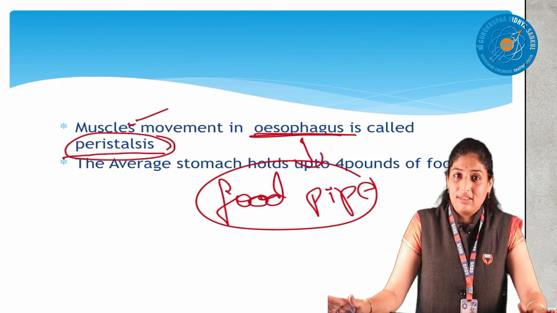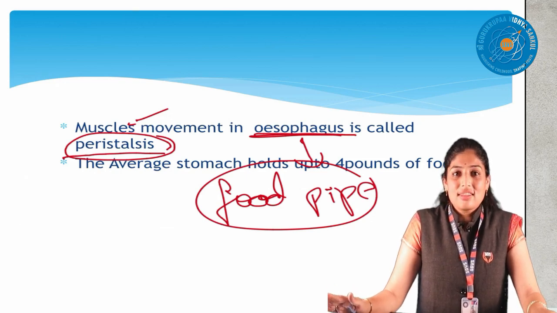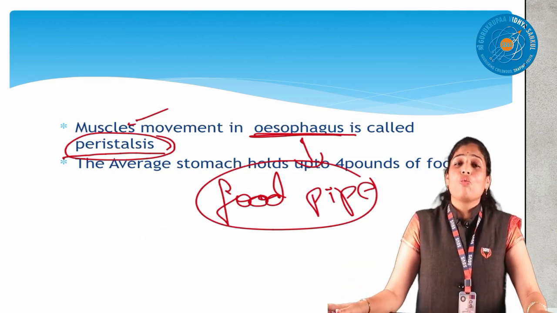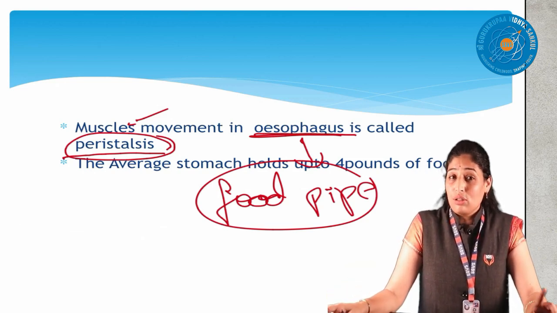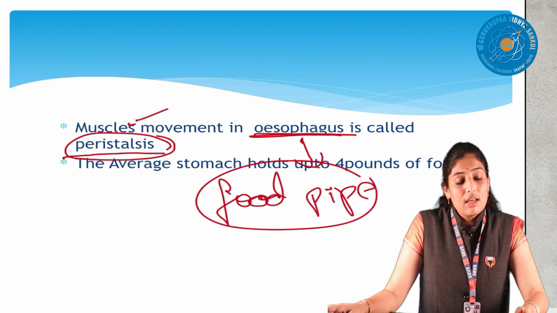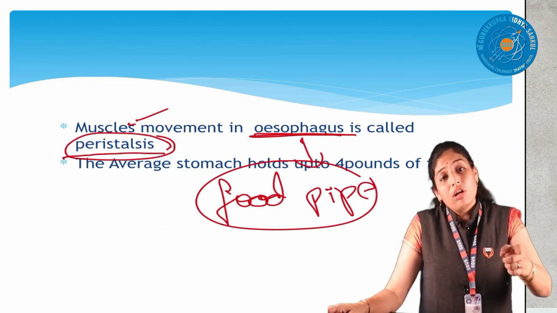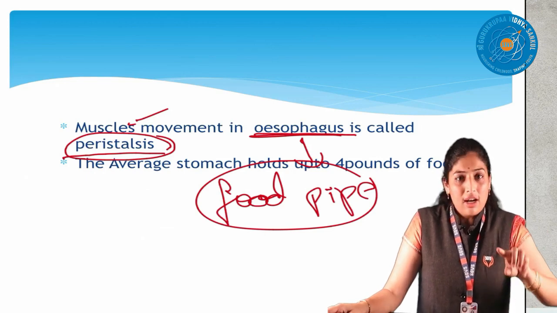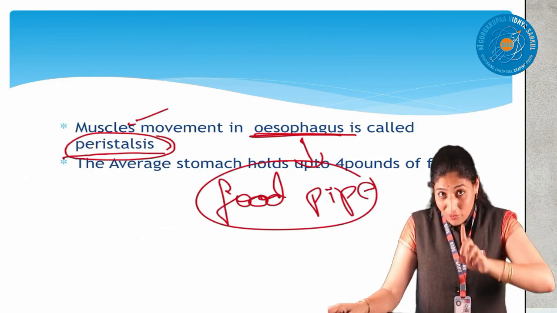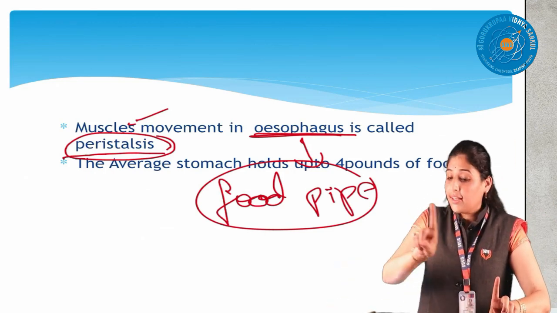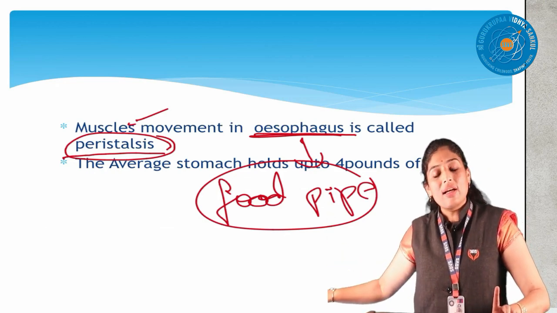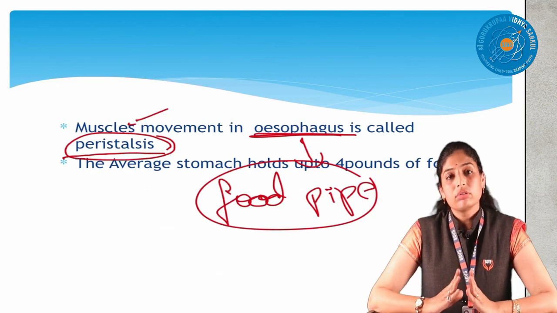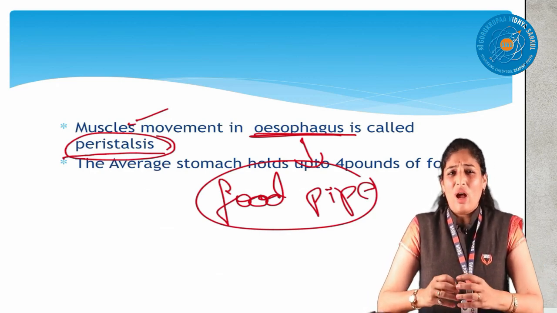Very important: sit and drink, not stand and drink. Sit and drink slowly, 2 glasses, 3 glasses, as much as you want, but don't drink immediately after the food. Before the lunch, if you want to drink, drink 20 minutes before. After the lunch you should not. After the lunch wait 45 minutes to 1 hour, then drink the water. So this helps. Then again you may ask me why this should be.